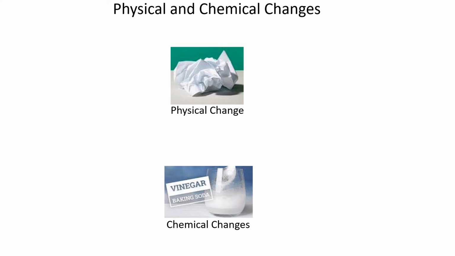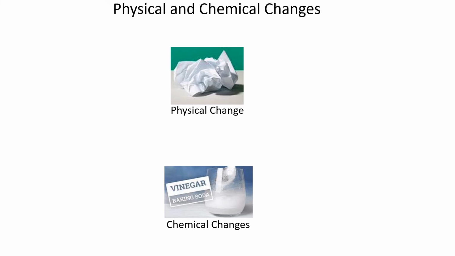So if you add soda into vinegar, you cannot get the soda and vinegar back. So it's an irreversible change, and by mixing it, there is a new substance formed. So this type of change, where new substance is formed and you cannot reverse the change, is called chemical change.